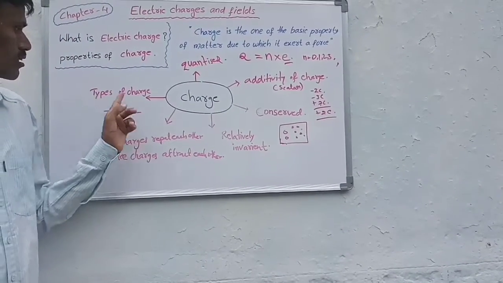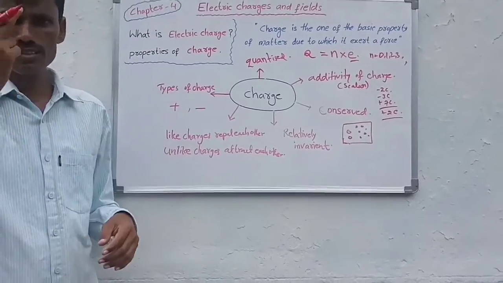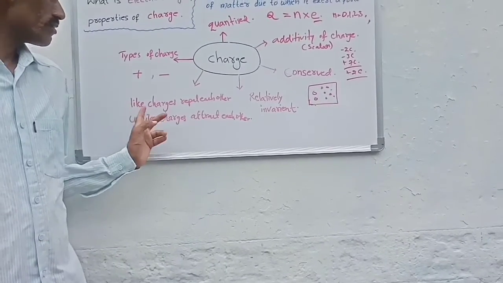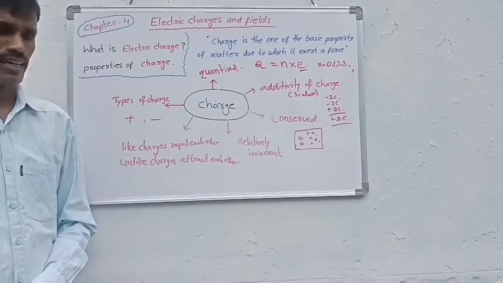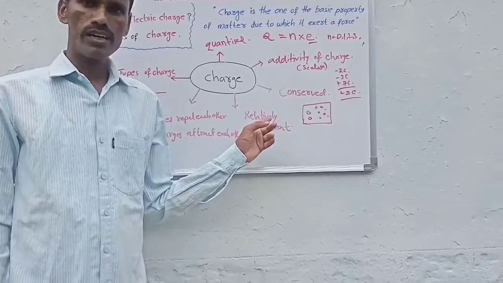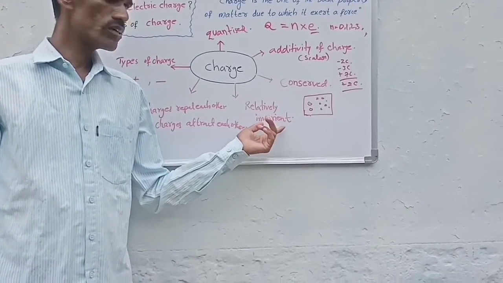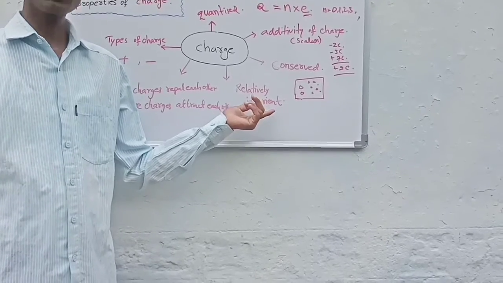So we have two types of charges, positive charge and negative charge. The like charges repel each other and unlike charges attract each other. Unlike mass, the charge is relatively invariant, so it does not change with the velocity.